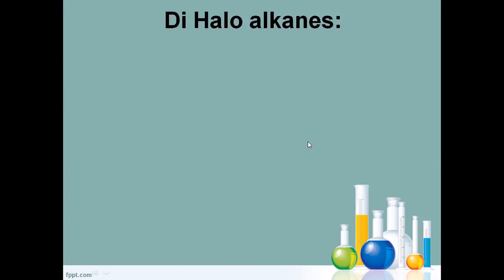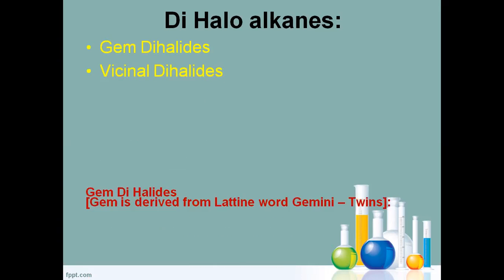When you come to the dihaloalkanes, the next one based on the number of halogens, dihalo means the compound contains two halogens. These dihaloalkanes are classified into two categories: gem dihalides, and vicinal dihalides.